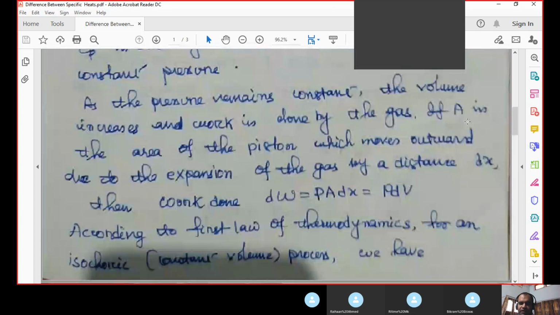If capital A is the area of the piston which moves outward due to expansion of the gas.